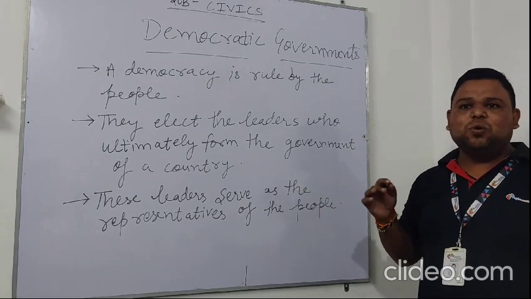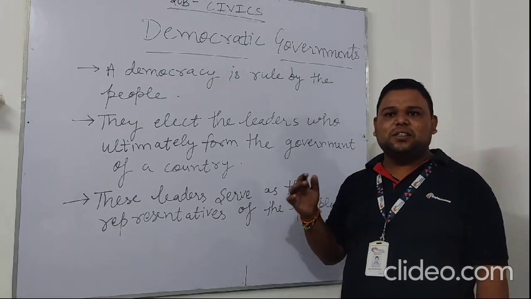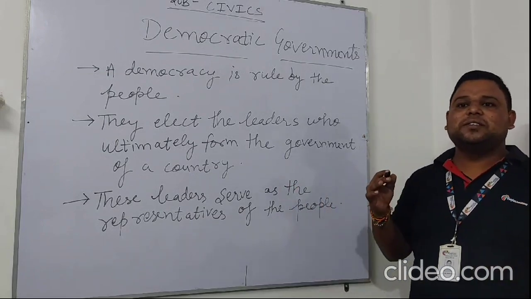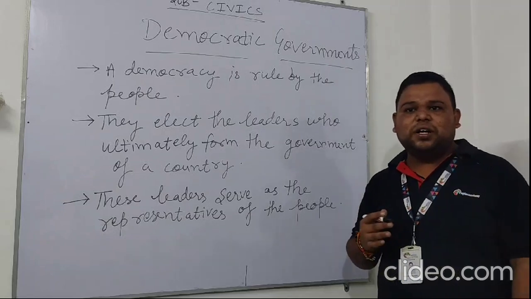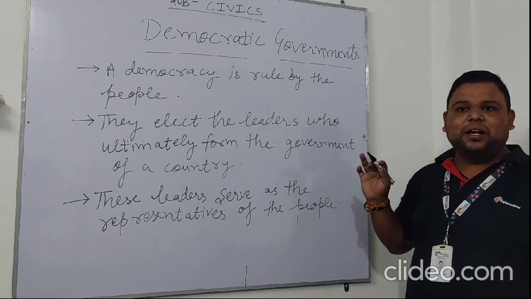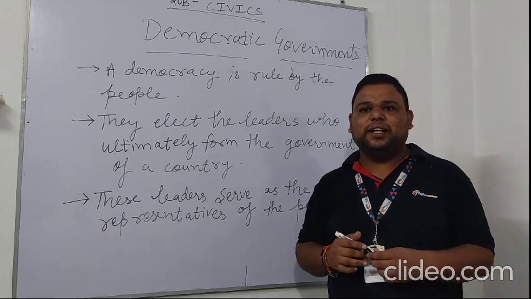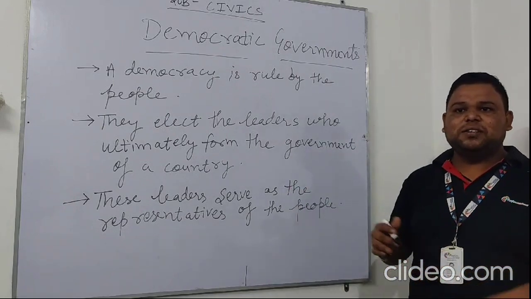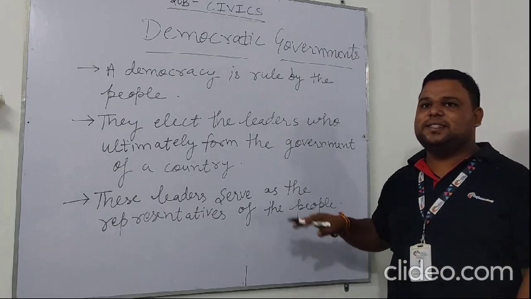A democratic government also has certain responsibilities. It is to resolve conflicts, and according to the laws of the country, it has to ensure equality and justice to all the people. All these features of the democratic government we will study in detail in this chapter.